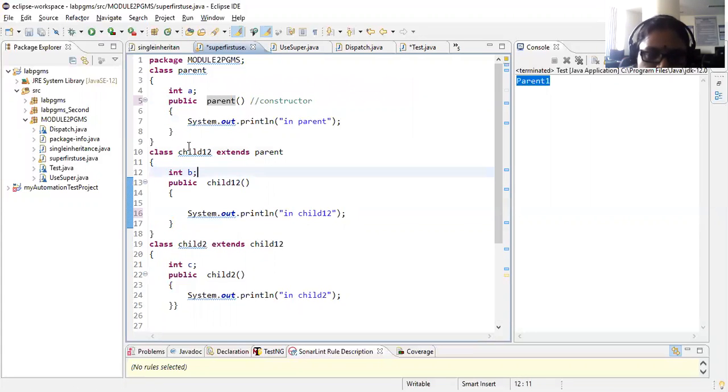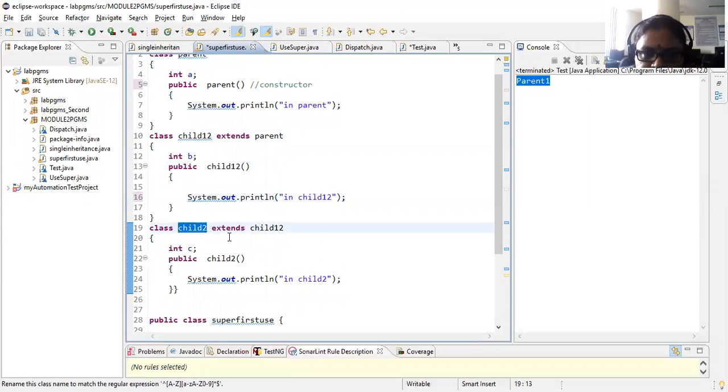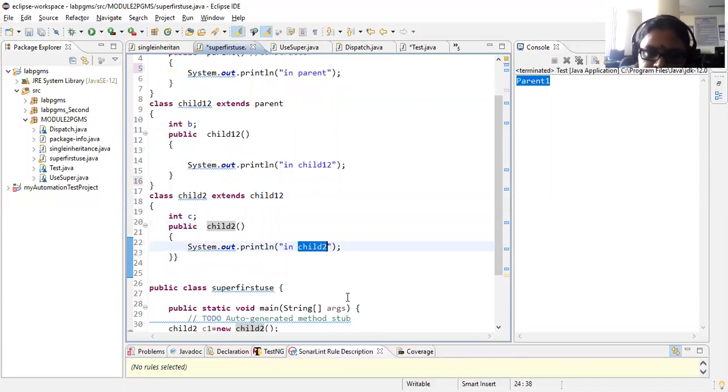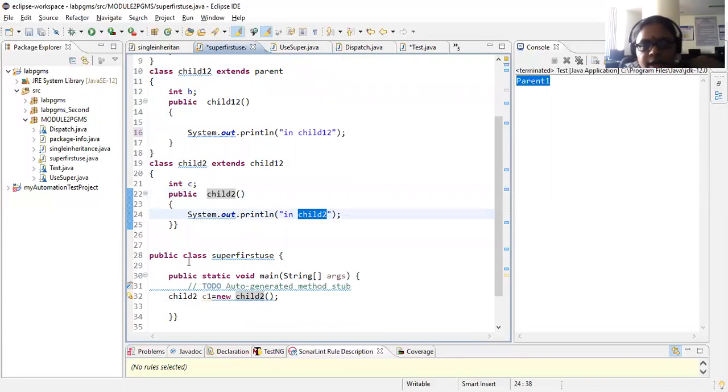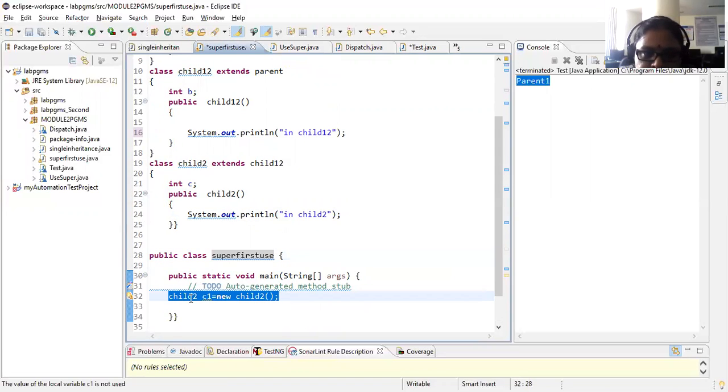Now next I am taking one more class child12, which is having the constructor child12, and it is printing "in child12". Next I am having one more class called child2, which is extending child12, and you are printing in the child2 constructor "in child2". Right. Now I'm taking the basic class in which your main function is there, and I'm creating an instance of child2. Child2 C1 equal to new child2.